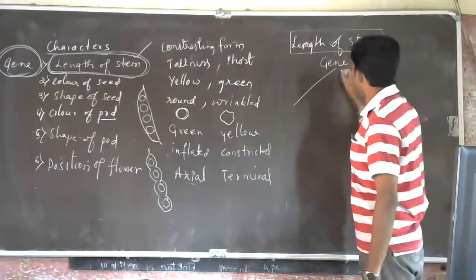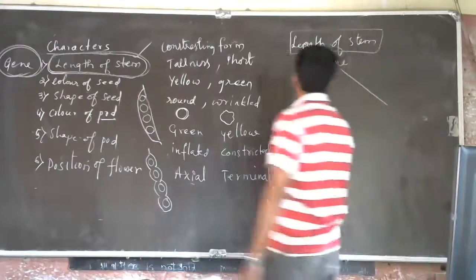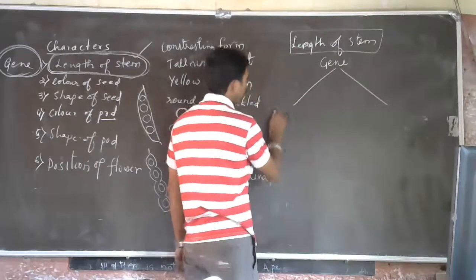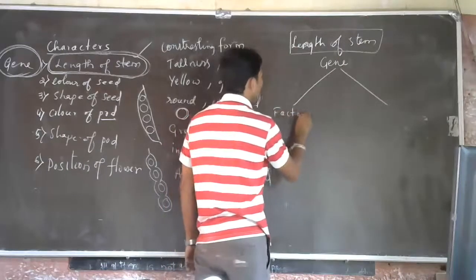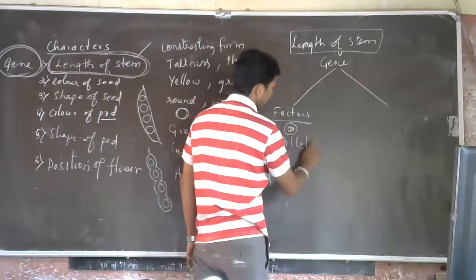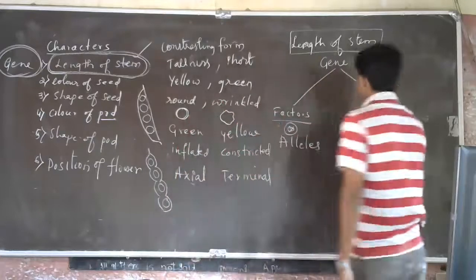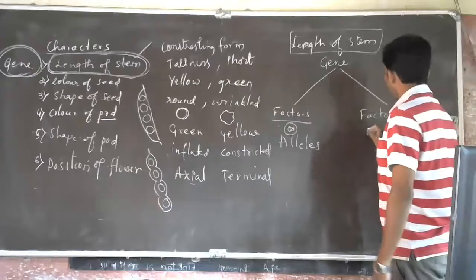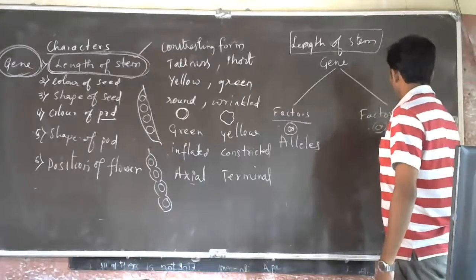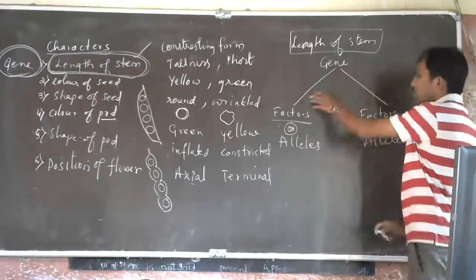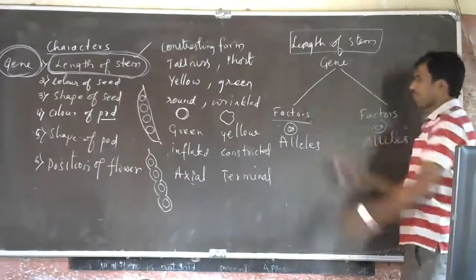This gene will have two factors, or we call them alleles. So here one factor, factor 1, factor 2.